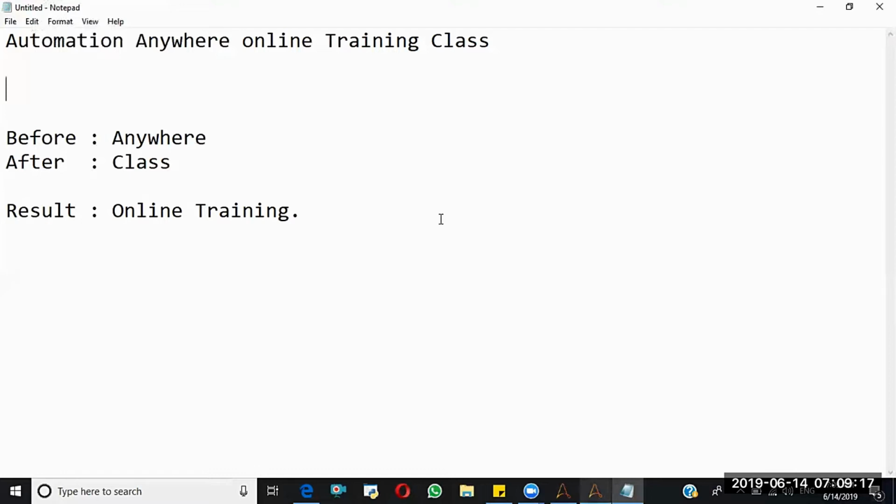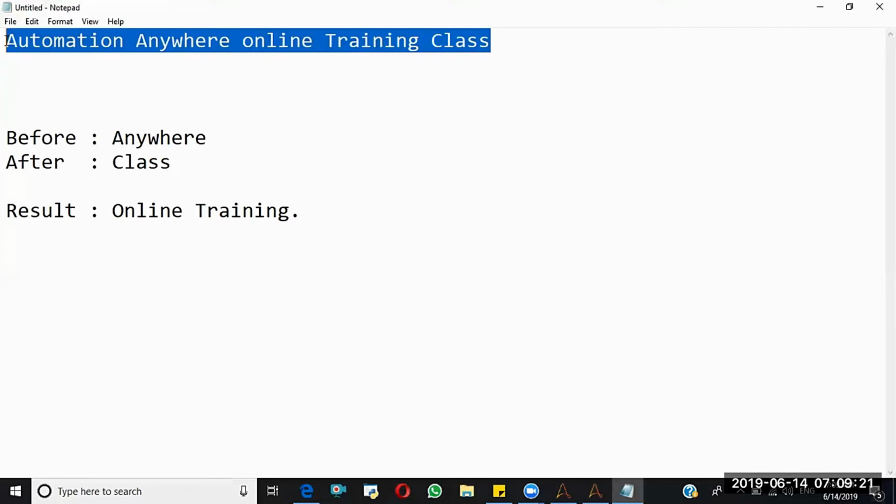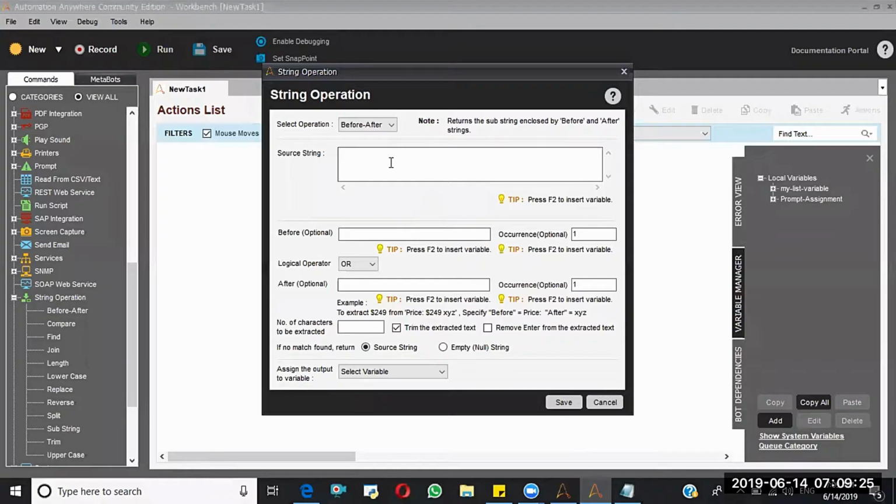See, the same example I am going to show you. Paste. Here I am saying before is anywhere and after is class.